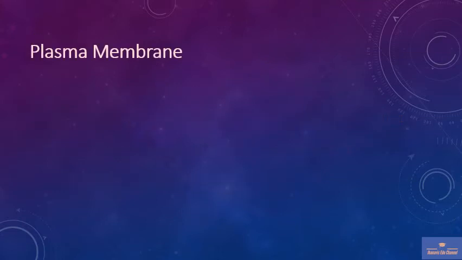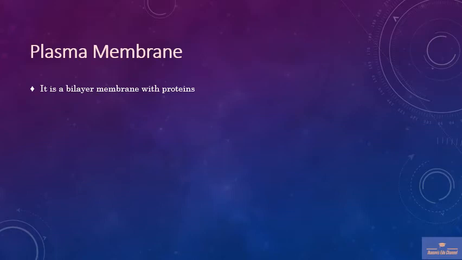In the plant cell, the plasma membrane occurs just inner to the cell wall. The plasma membrane exhibits a trilaminar structure. The trilaminar structure is nothing but a light layer sandwiched between two dark layers, hence we call it a trilaminar structure.